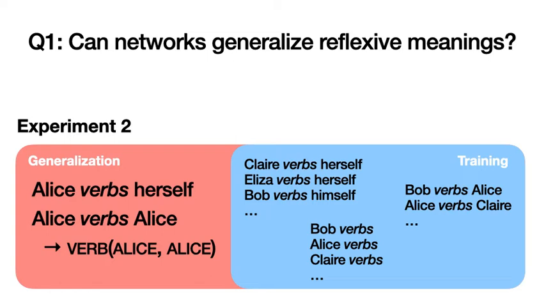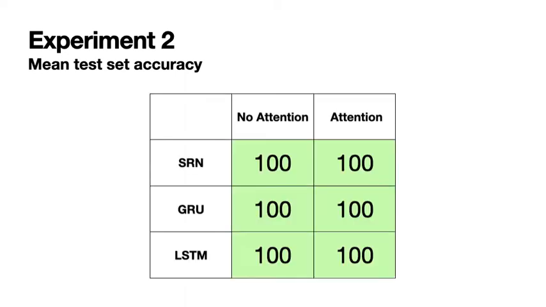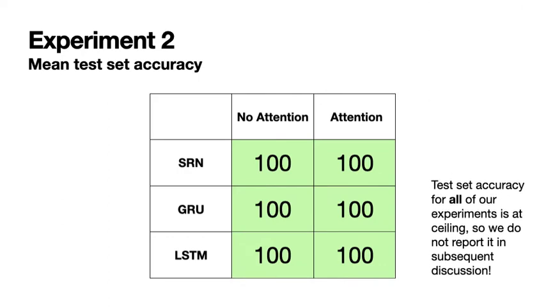To get around this, in experiment 2, we additionally withhold Alice verbs Alice sentences to make the task slightly more difficult for the models. Again, we check the test set accuracy and find that SRNs, GRUs, and LSTMs all perform at ceiling. Since we know that this semantic parsing task is something every type of network can do, we'll stop looking at the test set accuracy from here on out and instead focus on the generalization accuracy.